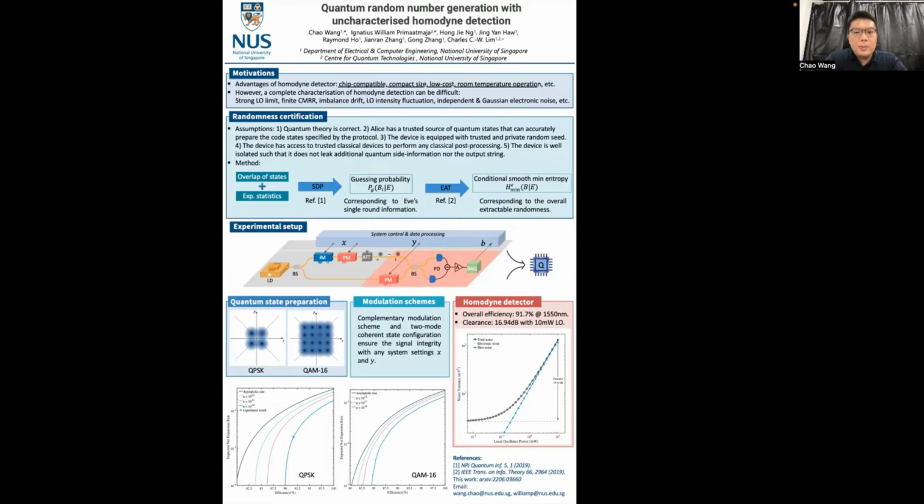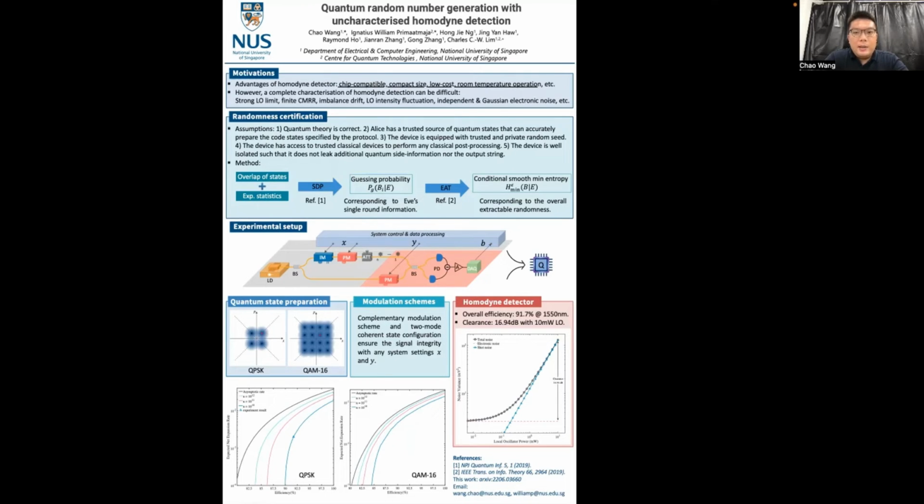In the quantum state measurement part, we have a phase modulator to choose the basis for homodyne detection, and a beam splitter, a pair of photodiodes, a current subtraction circuit, and an amplification circuit to work as a homodyne detector. Since our protocol does not require us to characterize the homodyne detector, any errors in basis choosing, phase modulation, beam splitting, balancing, and so on and so forth do not need to be perfect.